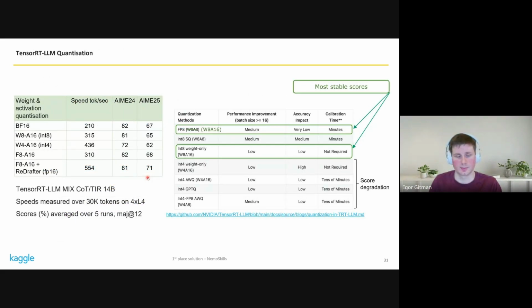So besides the speculative decoding, we also used quantization. We experimented with different options, but the one that showed no decrease in accuracy and gave the best speed was using FP8 for the weights and BF16 for the activations. So you can see in this table that it basically has no accuracy degradation compared to the first row, and with ReDrafter, it's 2.6 times faster.